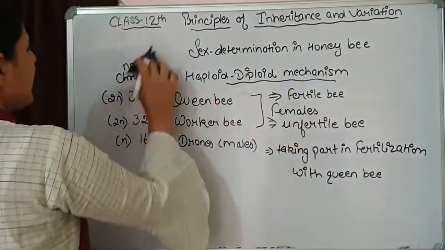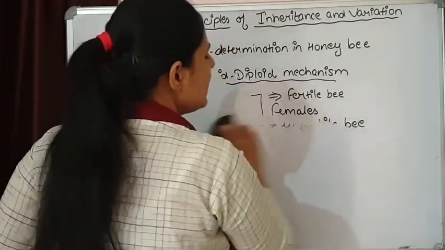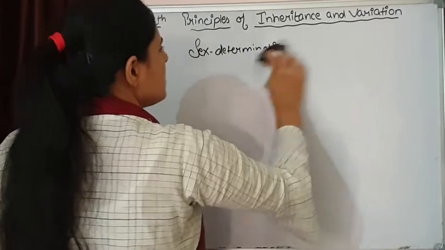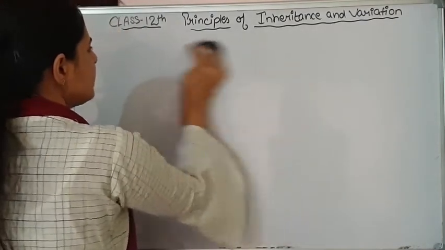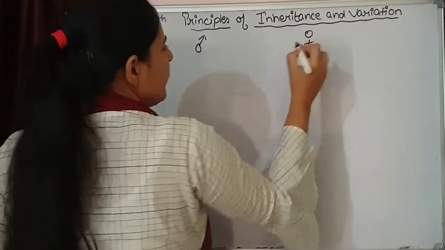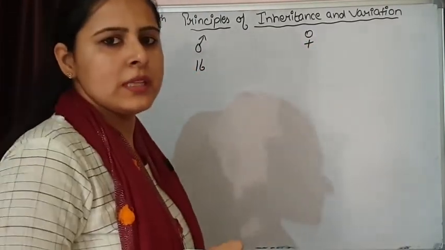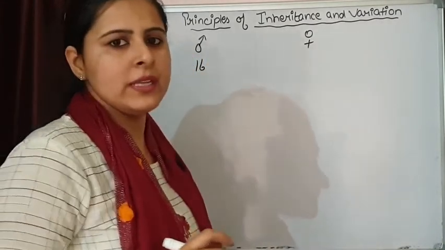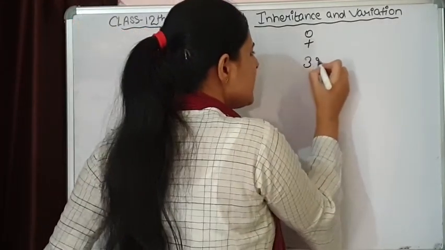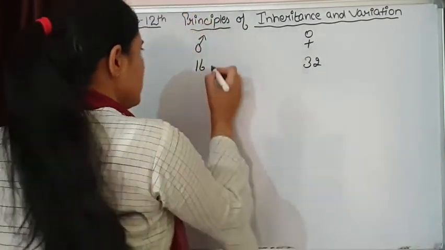The male gametes are produced by the process of mitosis. If I talk about a male and a female bee, here 16 chromosomes are there because males are haploid in nature. Over here 32 chromosomes are there because these are diploid in nature.